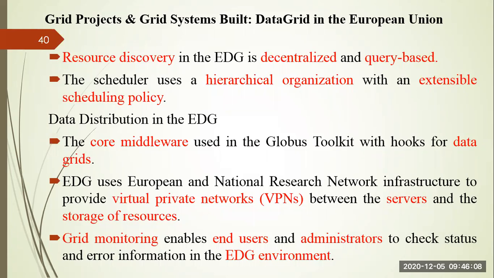And in order to distribute the data in the EDG, the core middleware used is the Globus toolkit with hooks for the data grid, right? So this Globus toolkit provides the middleware support that is used in the EDG project. EDG also uses a virtual private network between the servers and the storage resources so that it can provide a virtual infrastructure, right? And EDG also has a wide area testbed interface with the existing mass storage management system based on the core Globus middleware system, right?